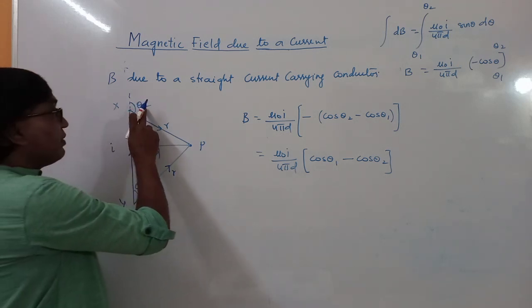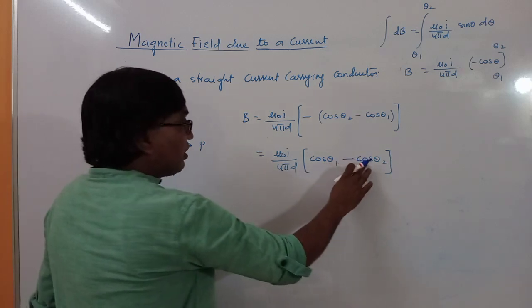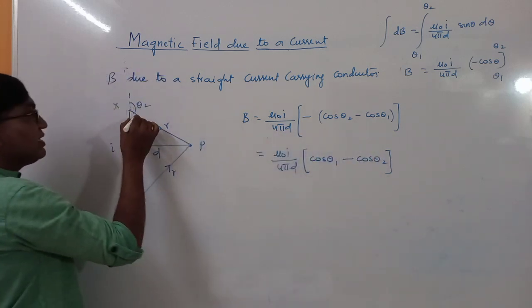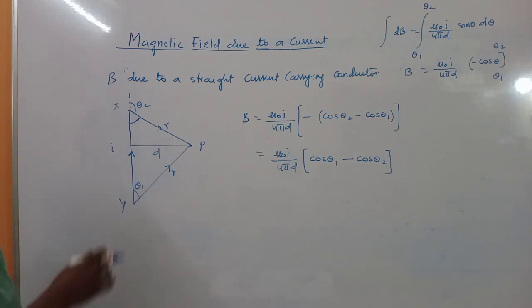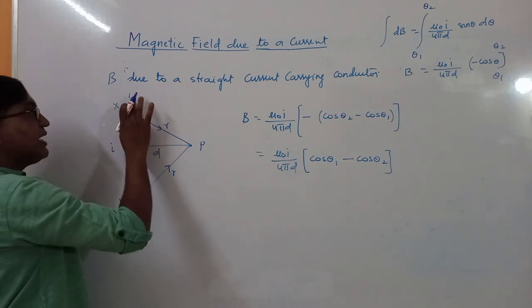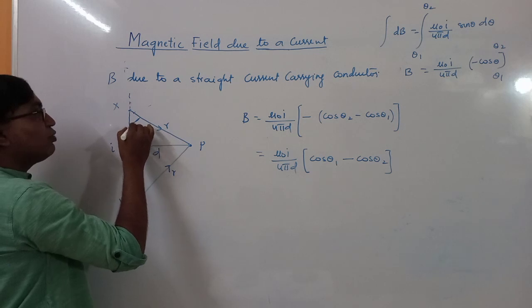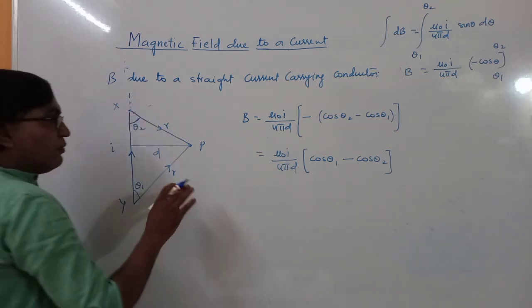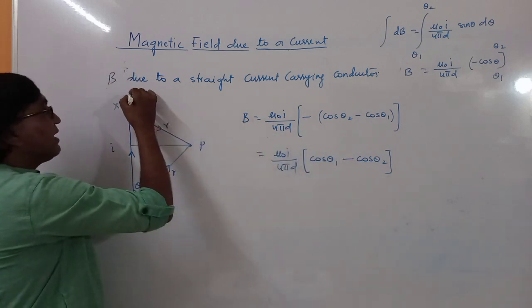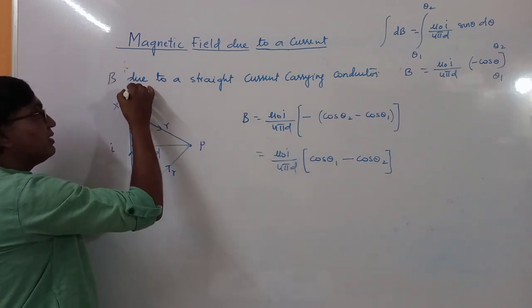Now we have to replace this angle theta 2 with this angle. So for the time being, instead of this angle, we will take theta 2 here. Fine. So now actually theta 2 is this angle.